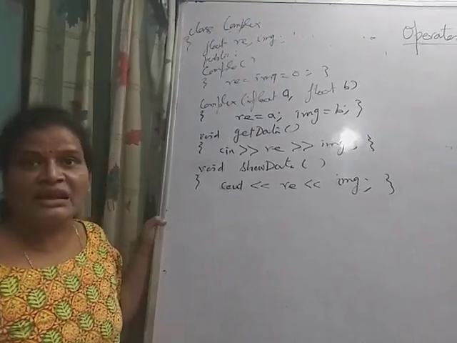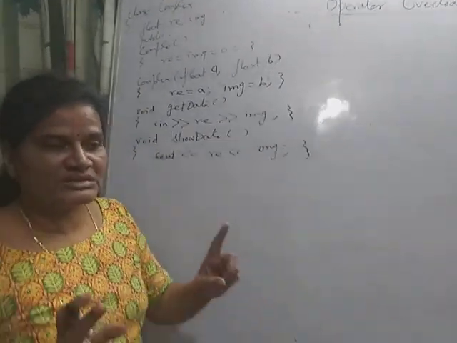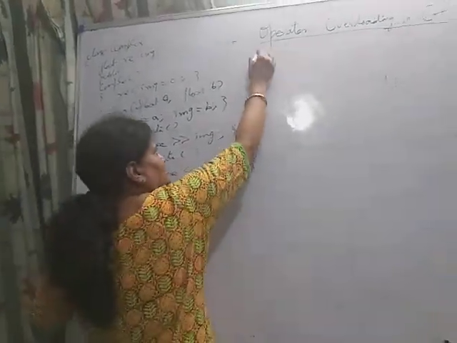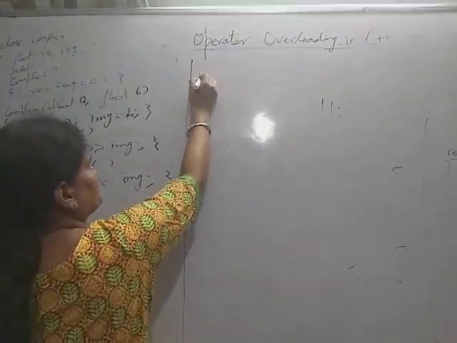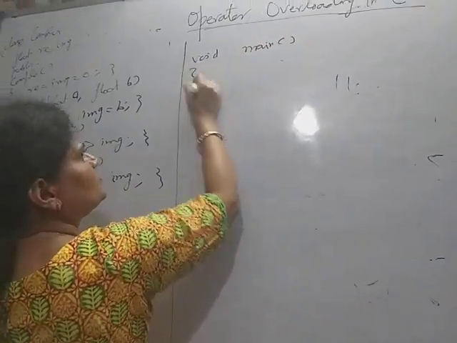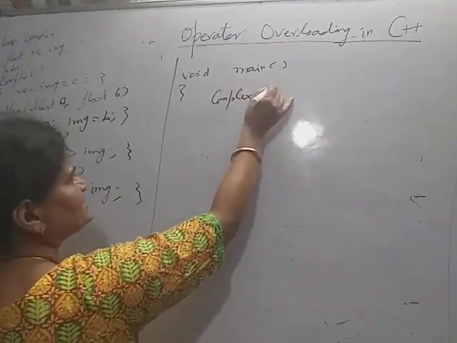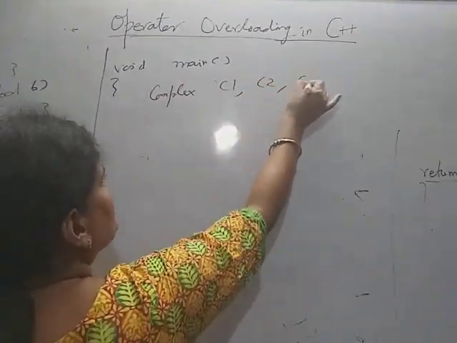Now here I want to overload. What do I want to overload? Because there are objects I want to create. Before writing the definition in main, I want to declare three objects of the class Complex: C1, C2, C3.